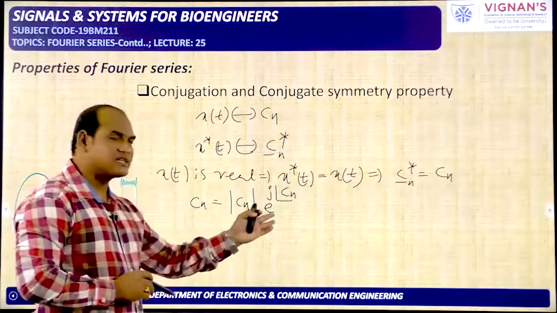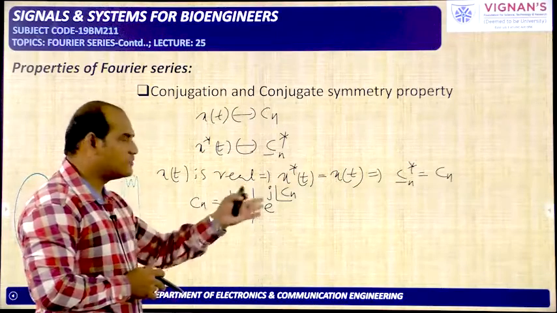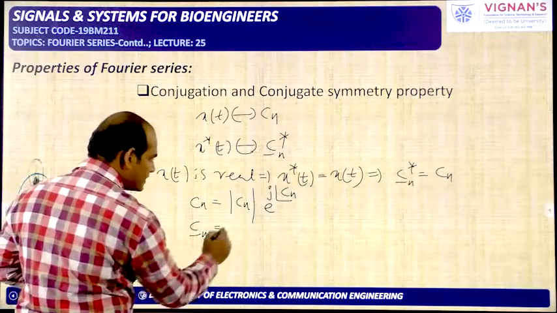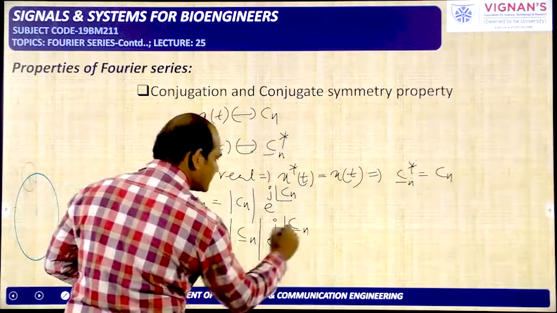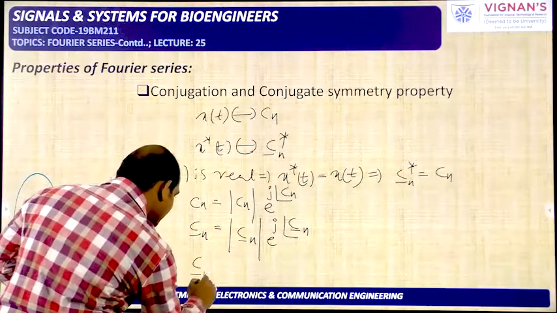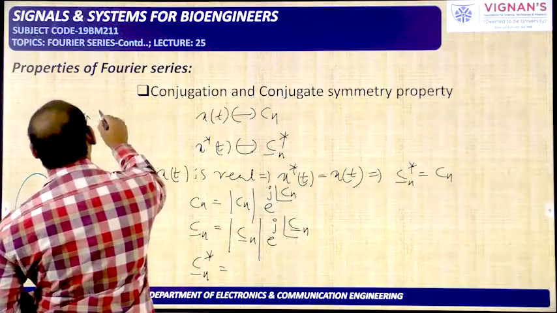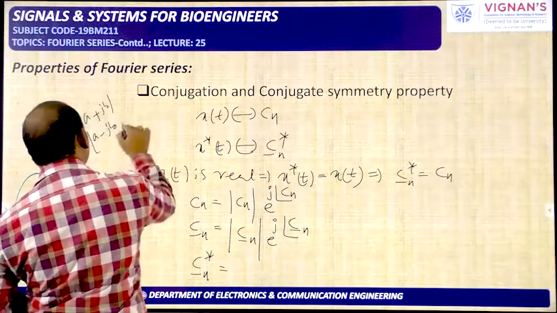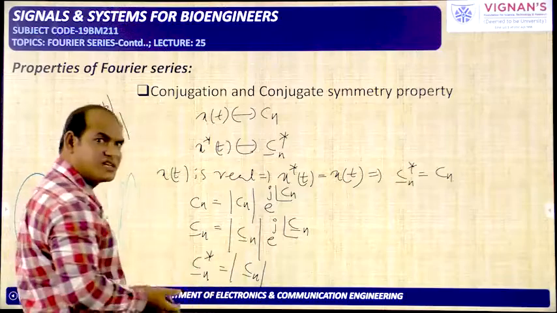So it can be written for the complex signals. If you assume it is complex, it can be written like this. Now replace n with minus n: C minus n, magnitude of C minus n, e power j, angle of C minus n. Okay, now apply conjugation for this one. So C minus n conjugate is equal to... because already it has the magnitude, A plus j beta or A minus j beta, both have the same magnitude, that is square root of A square plus B square. So for C minus n, if you apply conjugate also there is no problem.